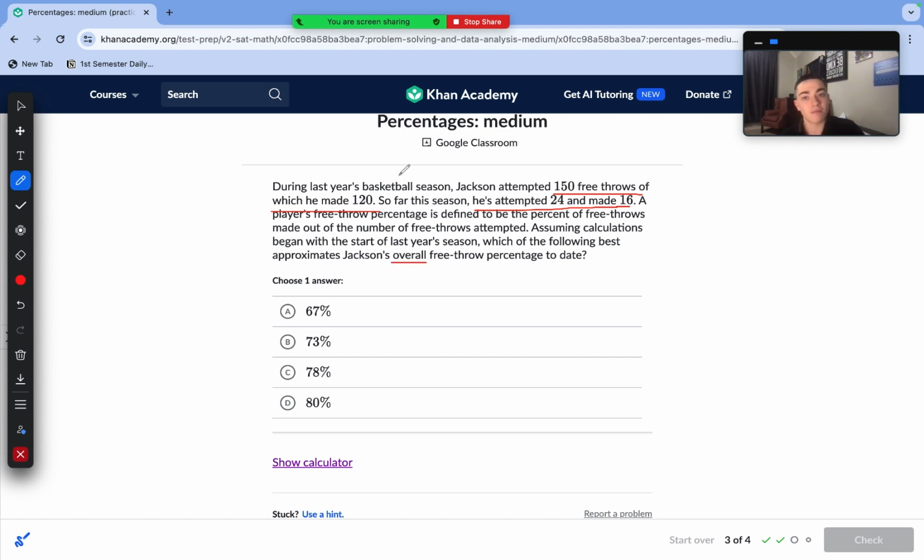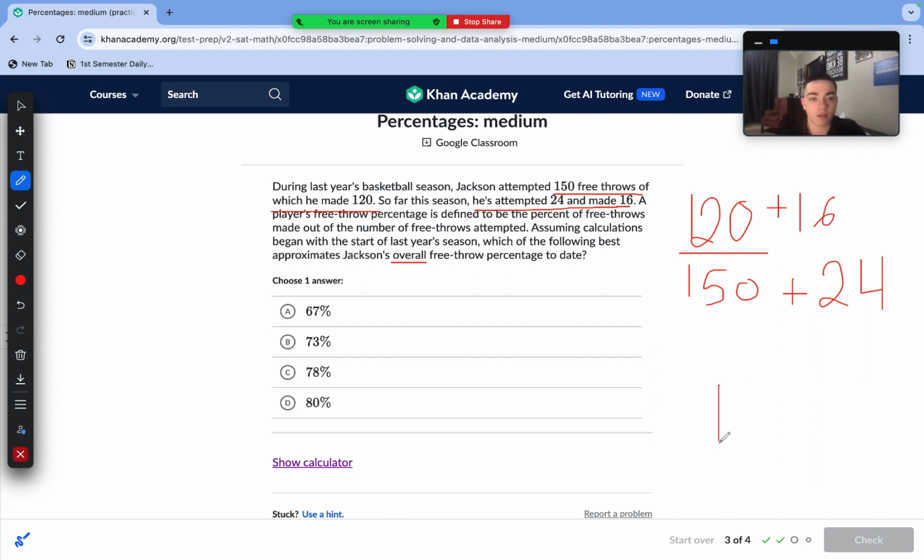So we just need to do number of free throws made divided by the number of free throws attempted. So from last season, we have 120 over 150, and because this is overall, we're going to include that. So far this season, he's attempted 24 and made 16, so we just add 24 here and add 16 to our numerator. So our real fraction is 136 over 174.